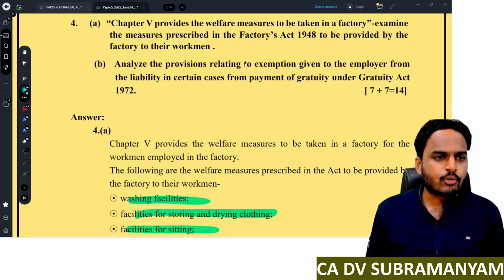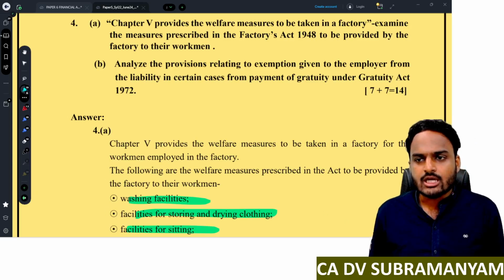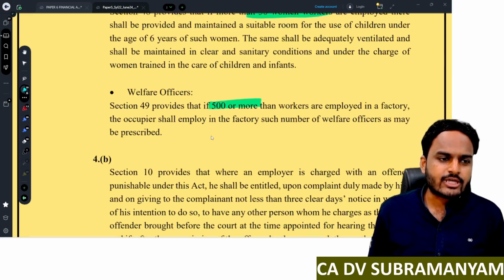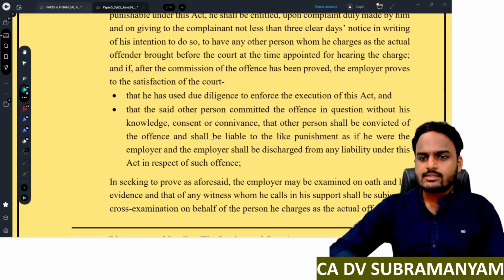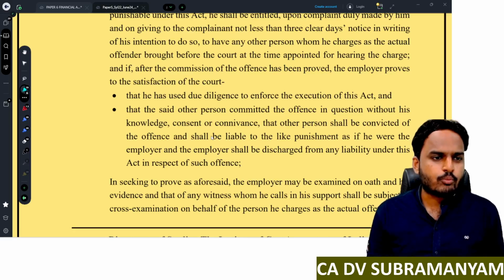Next one. Analyze the provisions relating to exemption given to the employer from the liability in certain cases from payment of gratuity under the Payment of Gratuity Act 1972. So, exemption from payment of gratuity. Here 2 cases are there, 2 points are there. So you have to write all these 2 points.